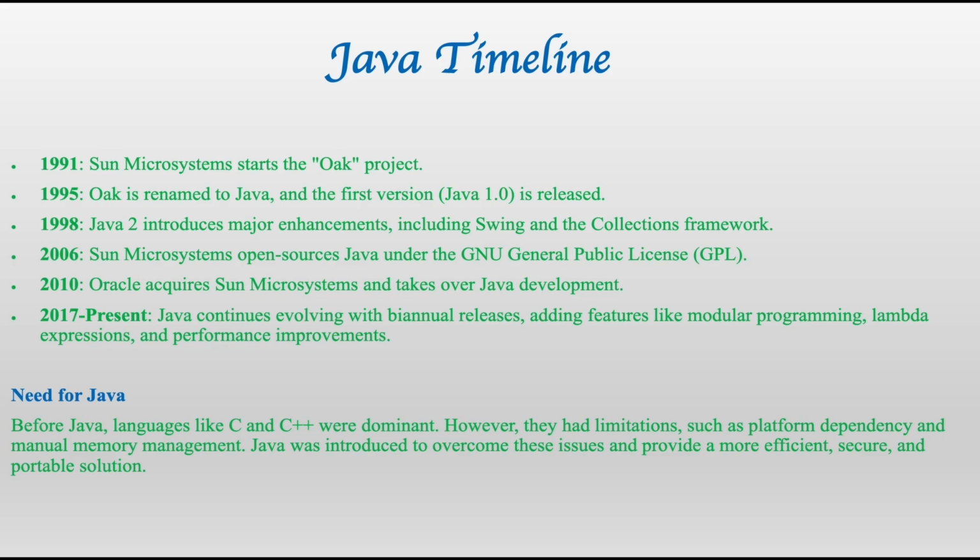Actually, there are many technologies used to develop a game, and by using those technologies you can run a game on many platforms. But initially C and C++ were not platform independent, whereas Java is platform independent. Java was introduced to overcome these issues and provide a more efficient, secure and portable solution.